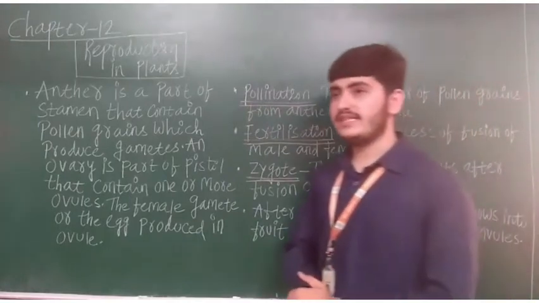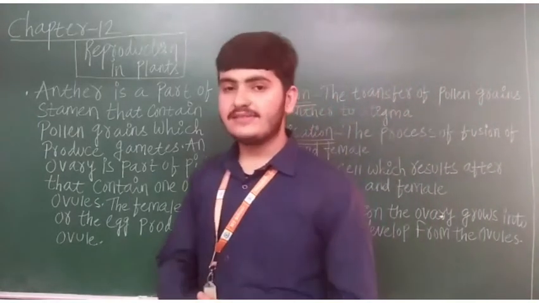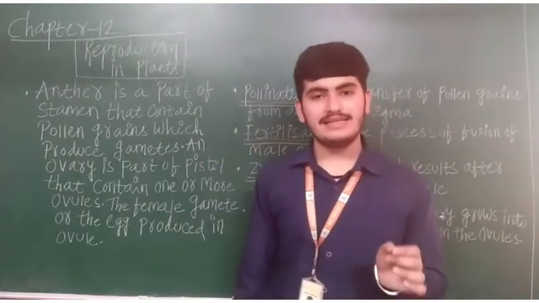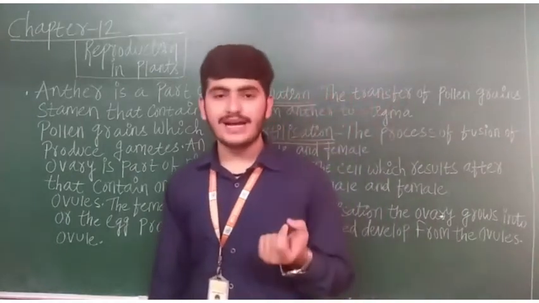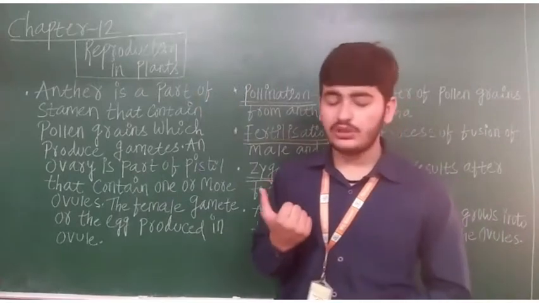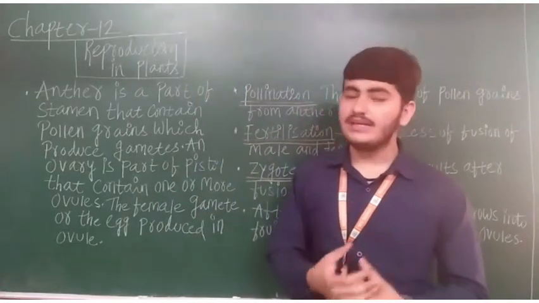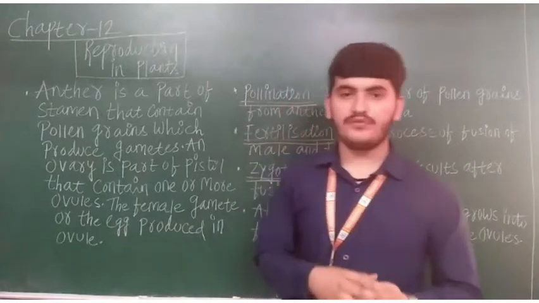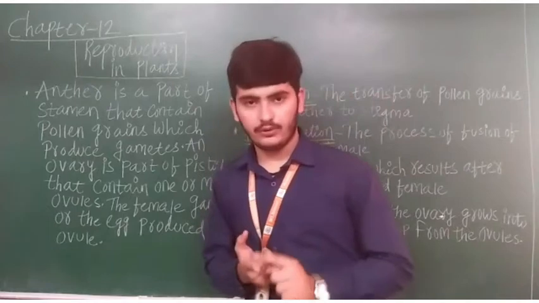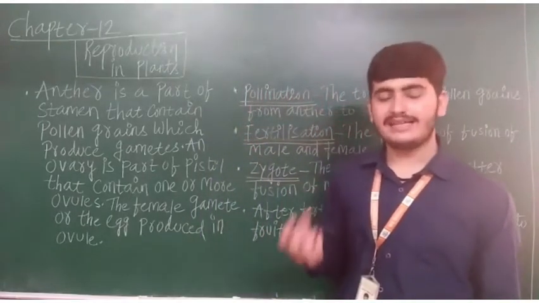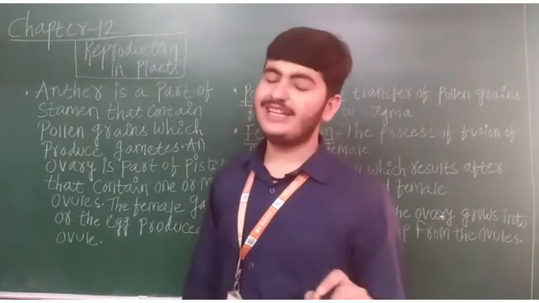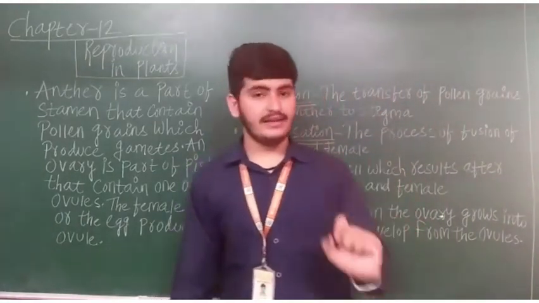Then we saw vegetative reproduction. Can we grow plants without seeds? Yes, we can grow plants without seeds, but those plants rise from the vegetative parts of a plant. Which are the vegetative parts of a plant? Root, stem, leaves and bud are the vegetative parts of a plant. Examples I gave are potato, sweet potato, ginger and turmeric. These are examples of vegetative reproduction, in which the vegetative parts of the plant are involved.